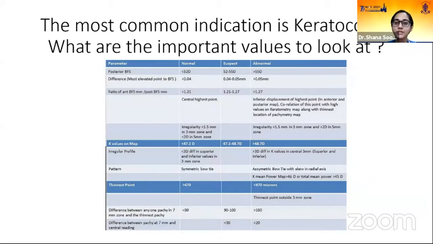The most common indication for OBSCAN or corneal topography is keratoconus. And the important values to look at are these values that I've just consolidated in one slide. So if you want, you can take the screenshot or you can just click a picture. We'll go by these values one by one. So let's start with the first one.